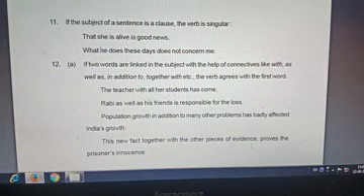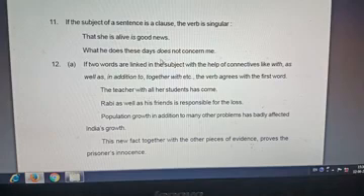Here, the subject is "that she is alive." That she is alive is the subject, and it is a noun clause. If the subject of a sentence is a clause, whether noun clause, adjective clause, adverb clause, or any type of clause, the verb takes singular agreement. What he does these days is the subject, so does is singular in form.